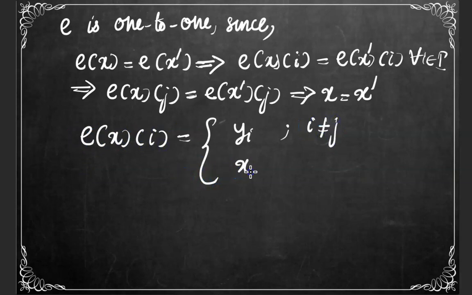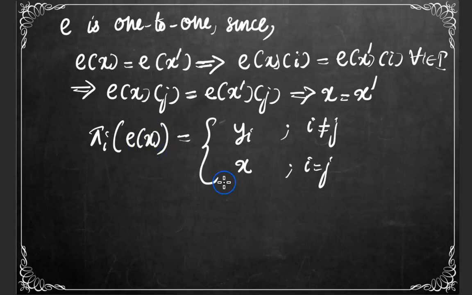Now since e of x of i is equal to yi for i not equal to j and is equal to x for i equal to j, we can write pi i of e of x, the ith coordinate of e of x, is equal to yi, the constant function yi, and for i equal to j, this is in fact equal to I of x, where I is the identity function.